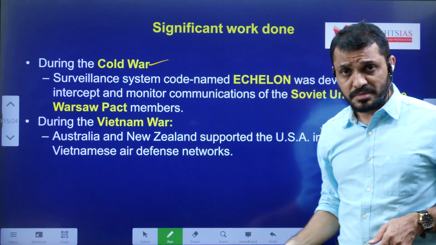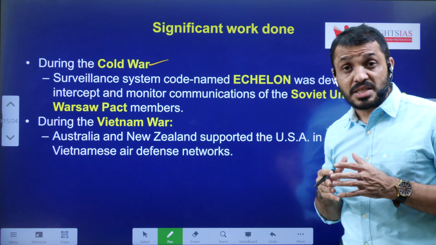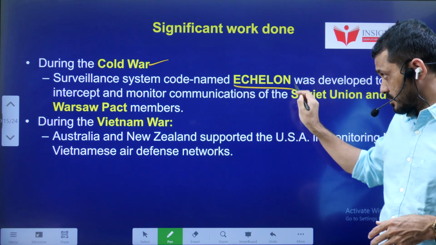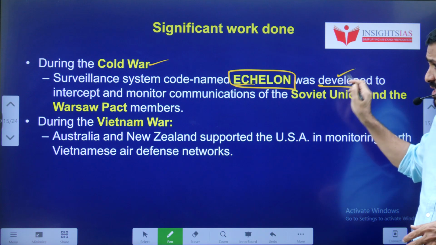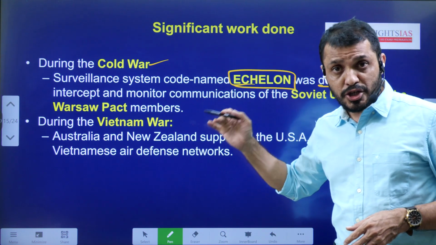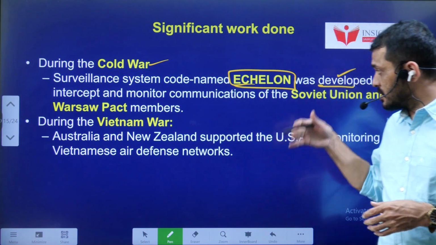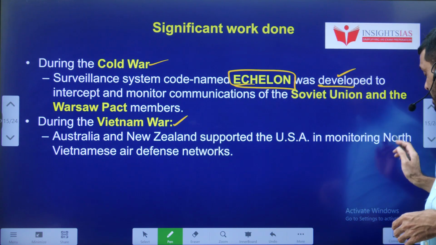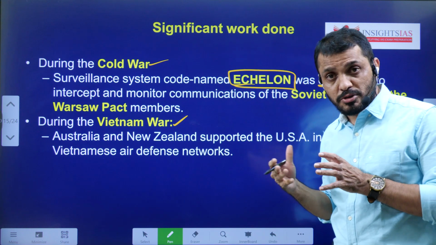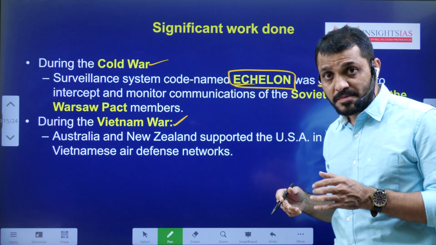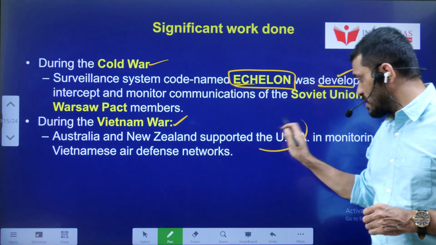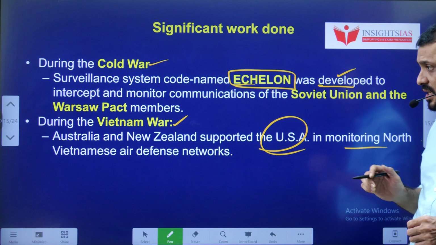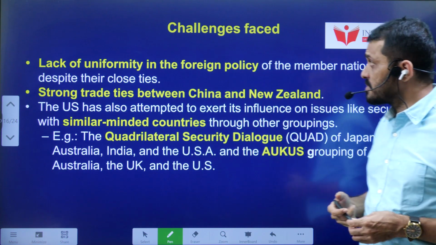During the time of the Cold War, these countries were successfully able to decode Echelon. It was developed to decode the Russian communication system. During the Vietnam War, by joining Australia and New Zealand into this Five Eyes Alliance, these two nations supported the efforts of USA in monitoring the North Vietnamese defense.